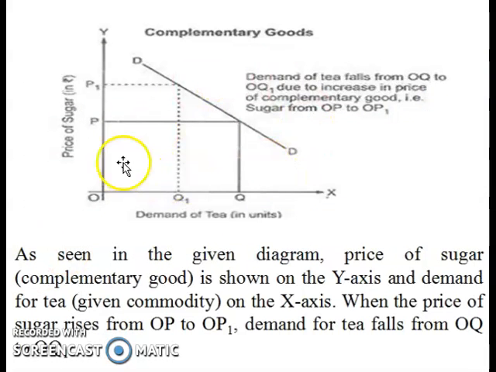So we can see over here, demand for tea falls from OQ to OQ1 due to increase in price of complementary goods, that is sugar, from OP to OP1. We can see that price of sugar has been increased, and that is why quantity demanded for tea has been decreased, because both of them are associated with each other.